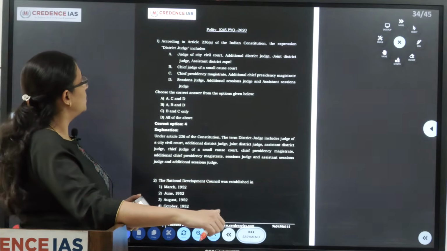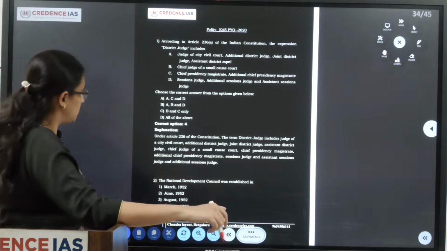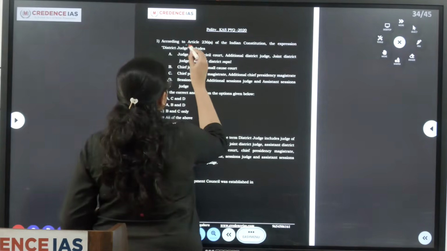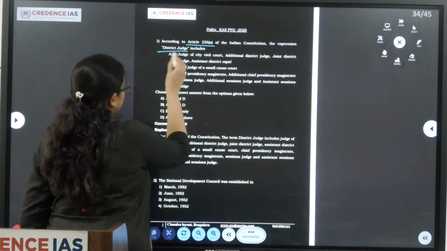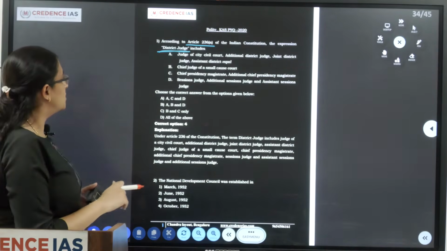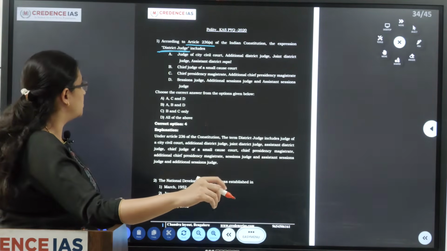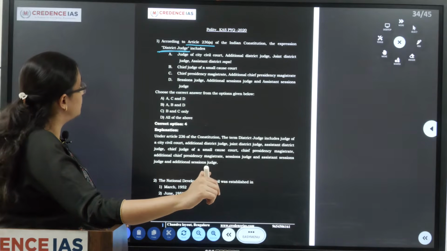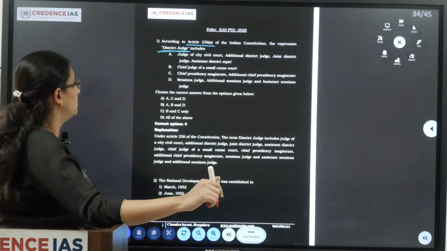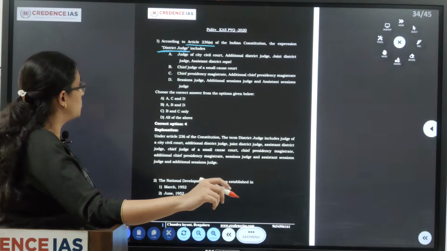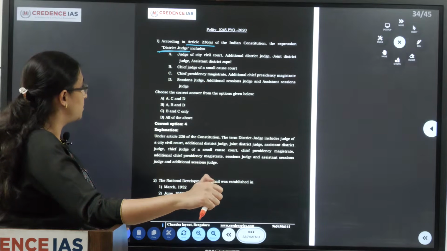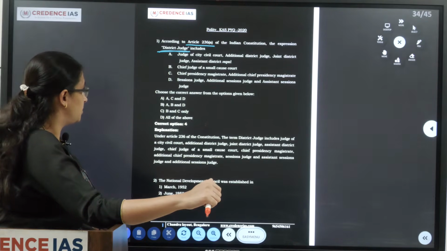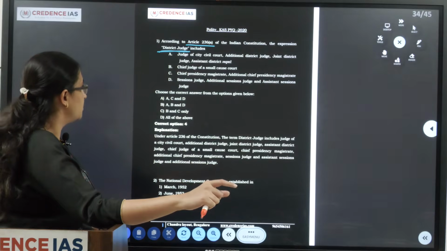According to Article 236A of the Indian Constitution, the expression district judge includes judge of a city civil court, additional district judge, joint district judge, assistant district judge, chief judge of a small cause court, chief presidency magistrate, additional chief presidency magistrate, sessions judge, additional sessions judge, and assistant sessions judge.